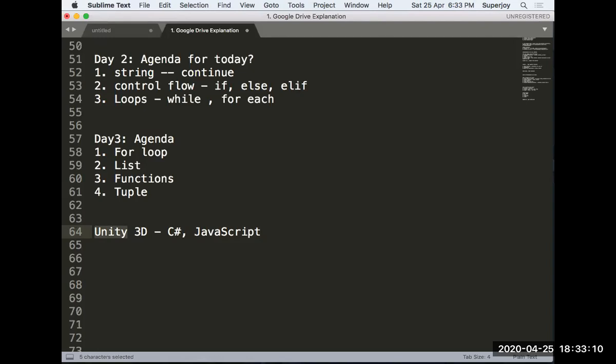Divya Nulu is saying, sir, only 2 assignments for today. Yes, Divya, only 2 assignments are there, right?